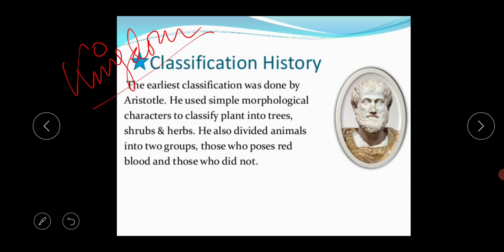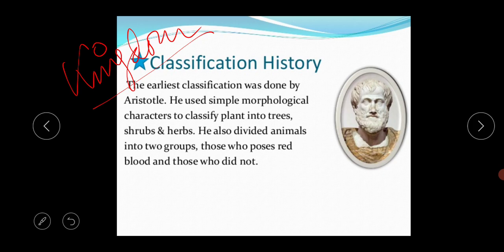The major criteria used for these kingdom systems are: the first one is the mode of nutrition, the second one is the presence or absence of locomotion, and the next are the complexity of organisms and the cell structure. This is actually the basis of this classification.